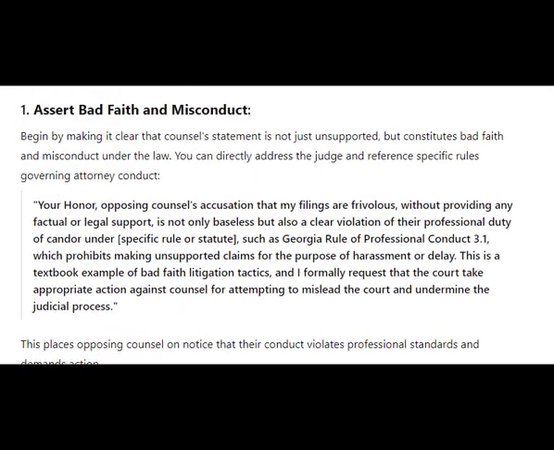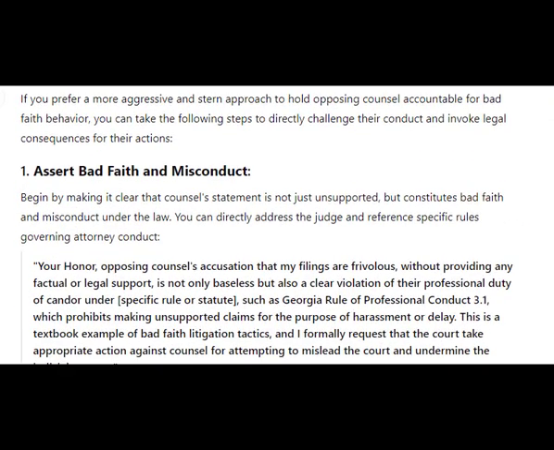If you prefer a more aggressive and stern approach to hold opposing counsel accountable for bad faith behavior, you can take the following steps to directly challenge their conduct and invoke legal consequences for their actions. 1. Assert bad faith and misconduct.